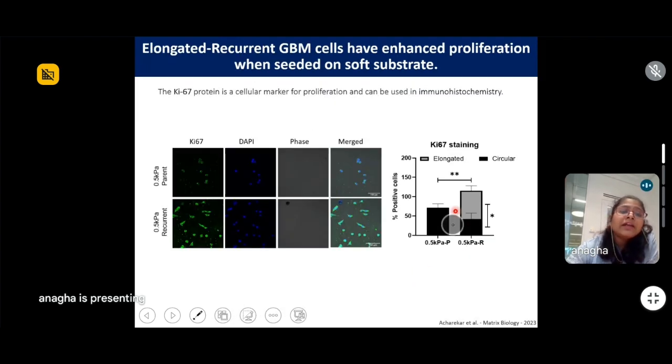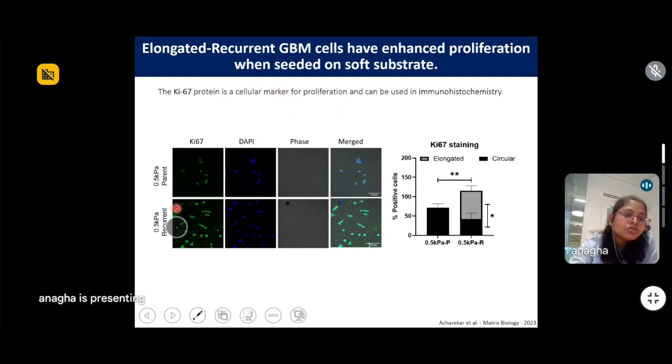We then tried to find out if there is a proliferation difference between the parent and the recurrent population when they were seeded on soft substrate. For that, we did an immunostaining of Ki67 protein. Ki67 is a gold standard marker for proliferation.